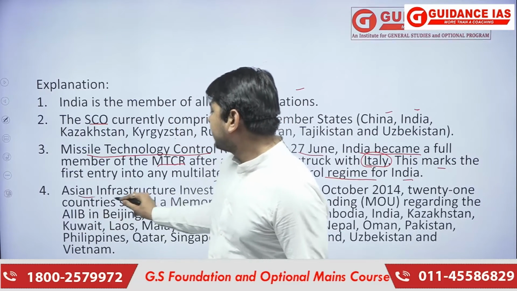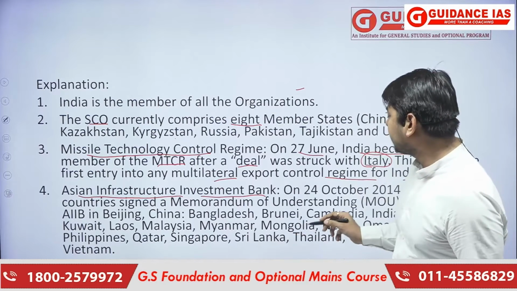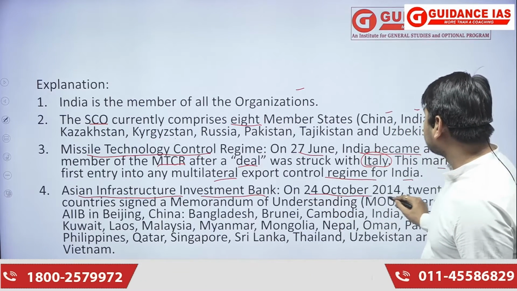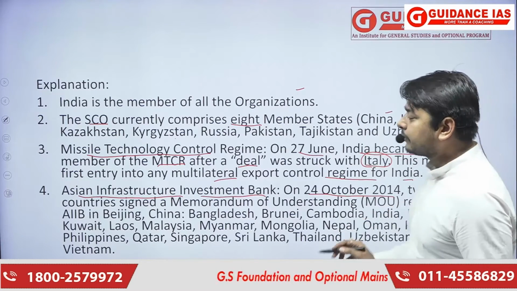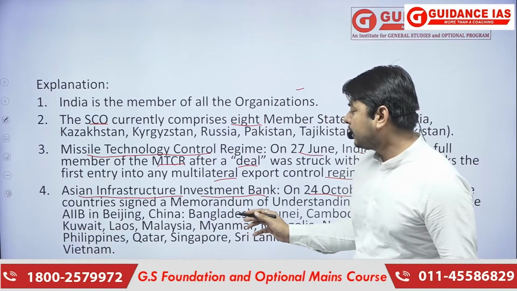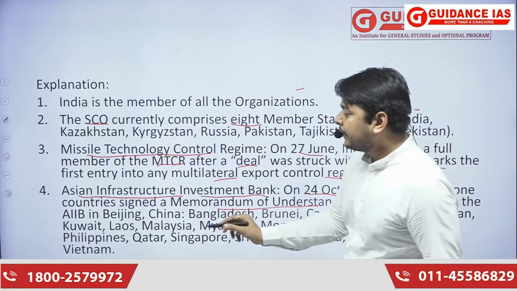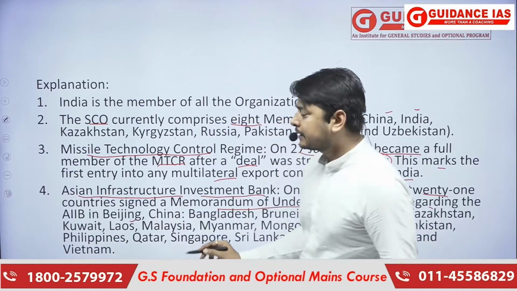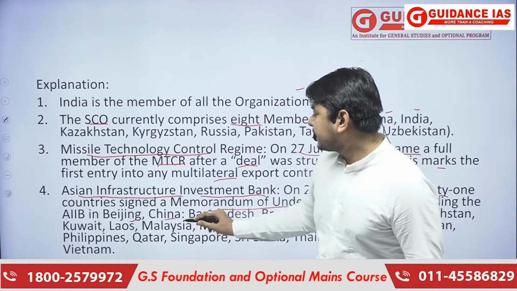Now, third is the Asian Infrastructure Investment Bank. So on October 24, that is 2014, 21 countries signed a memorandum of understanding regarding the AIIB in Beijing, that is the Asian Infrastructure Investment Bank. Beijing is part of China.